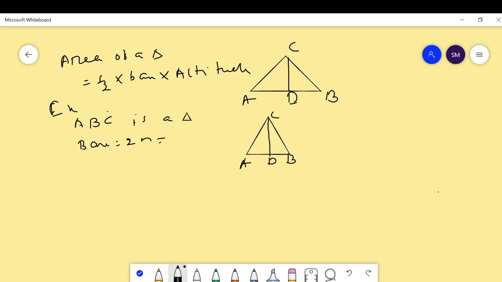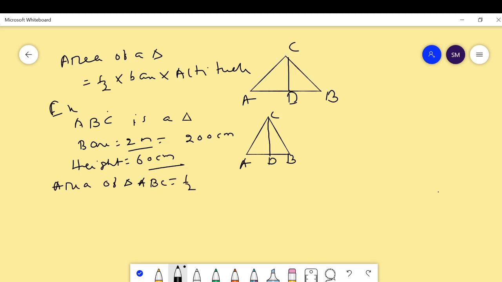of any rectangle, square, triangle, parallelogram, any. Always put the dimensions in same unit. And here height is equal to 60 centimeter. This is in centimeter and this is in meter. At first convert this into centimeter. Then area of triangle